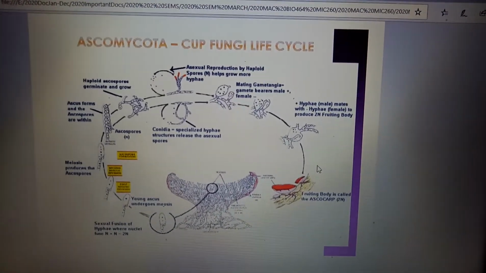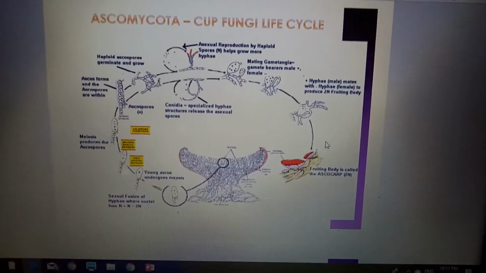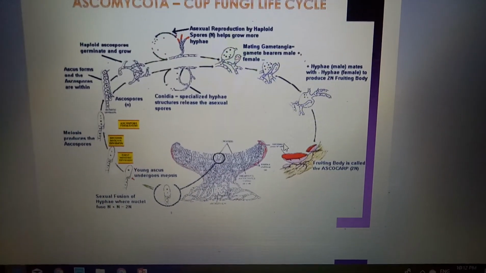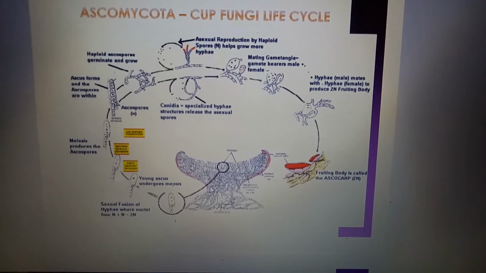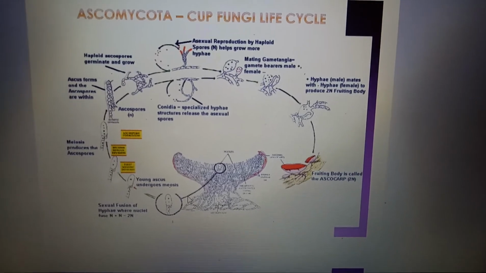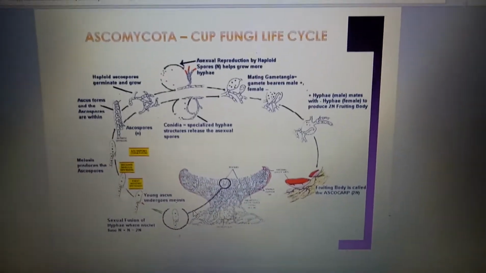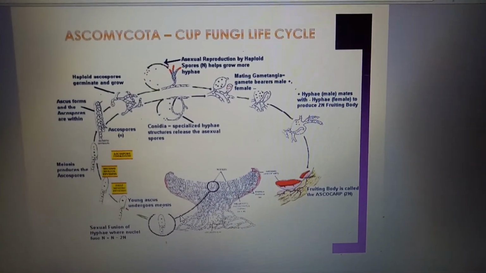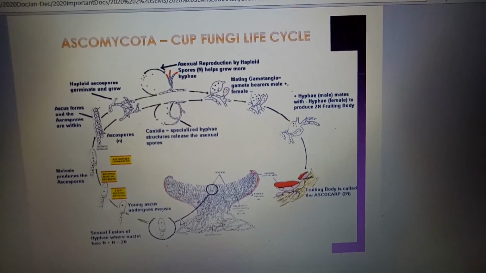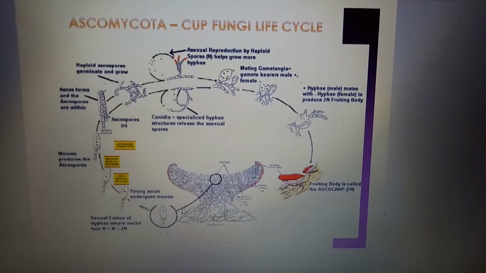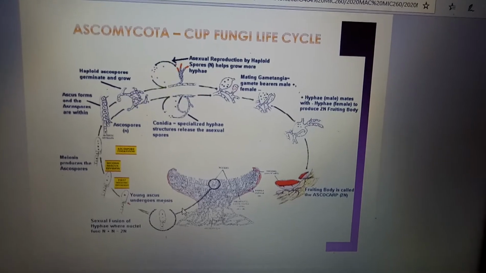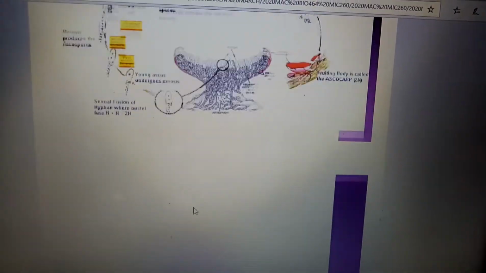This reproduction process is quite complicated, as you can see here, but it still follows the same sequence. From the beginning until the end, it starts from the spores, which germinate and follow the steps as you can see here, until the last one, the fruiting body, called the ascocarp. So this is a common process, but for different types of fungus. This is for Ascomycota, or cup fungi, life cycle.